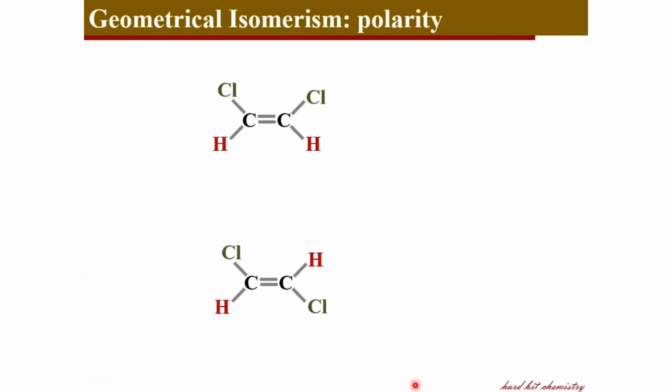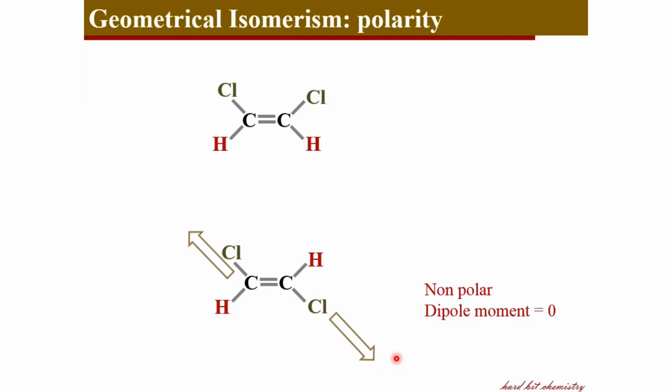Now let's see how their polarity changes. Here the carbon-chlorine bond is polar, and you can see the bond polarity is in this direction towards chlorine. And in the trans isomer, as the two carbon-chlorine bonds are oppositely placed, the polarity is also oppositely placed. Therefore, if you consider the whole molecule, the polarity due to one half of the molecule is cancelled by the polarity due to the other half, because these dipoles are placed opposite to each other. Therefore, the molecule is non-polar with a zero dipole moment.